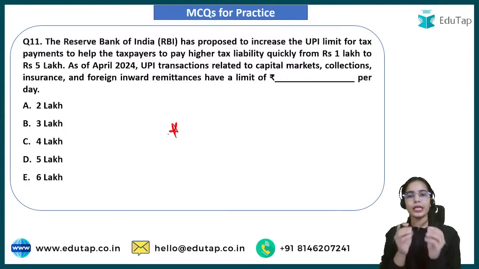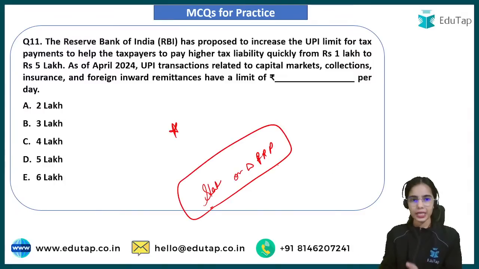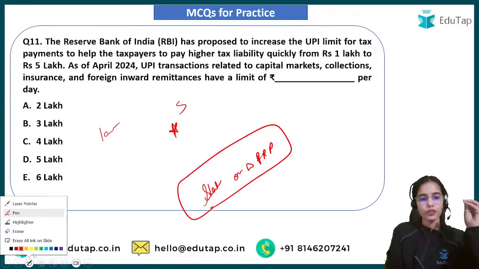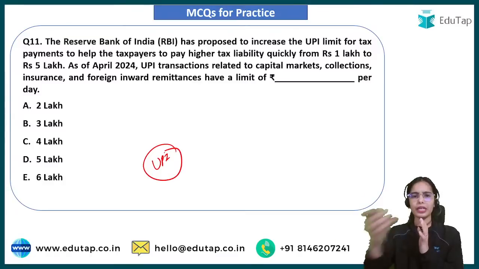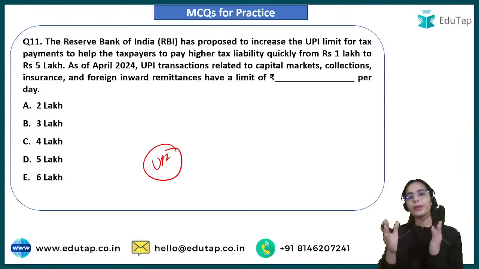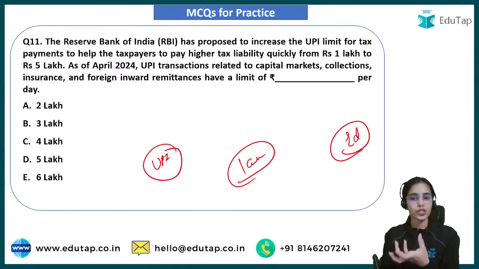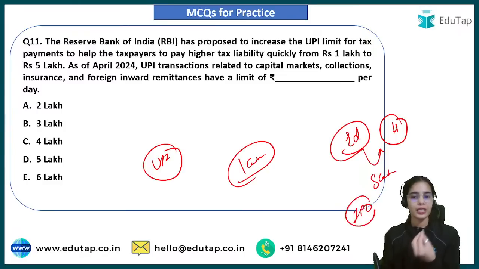Recently the RBI released its Statement on Developmental and Regulatory Policies. The RBI has proposed to increase the UPI limit for tax payments from 1 lakh to 5 lakh. The normal per-day UPI limit, for sending money to my brother, mother or friends, is 1 lakh rupees. But for special occasions like educational purposes or hospitals, the limit is 5 lakh. For the IPO, the limit is 5 lakh.